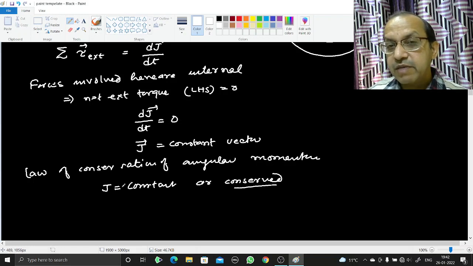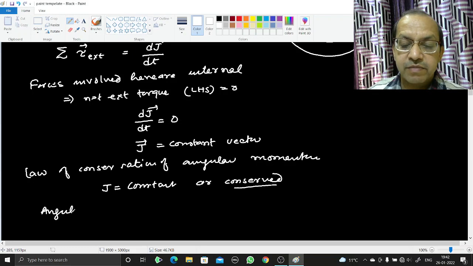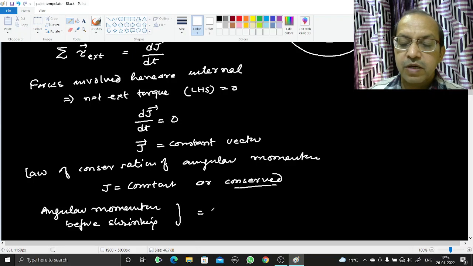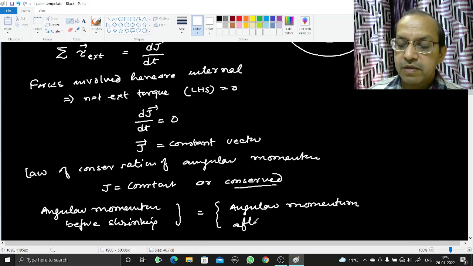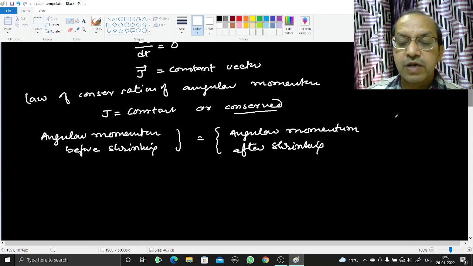So the angular momentum before shrinking will be equal to the angular momentum after shrinking.